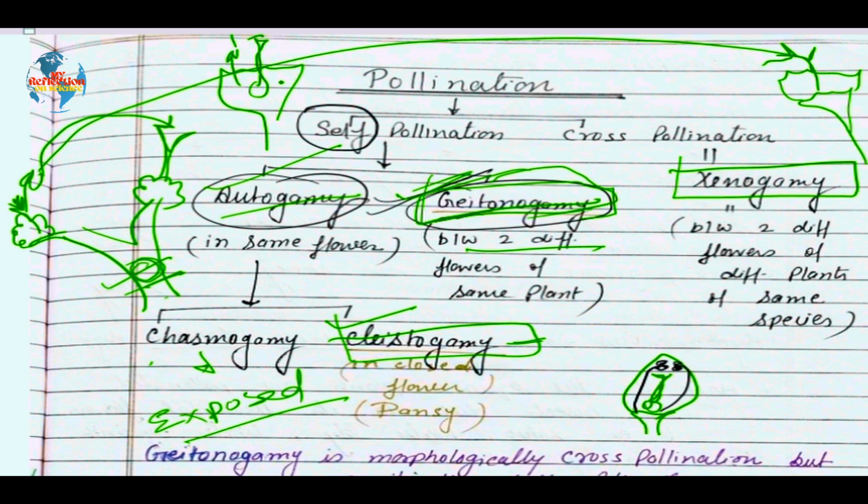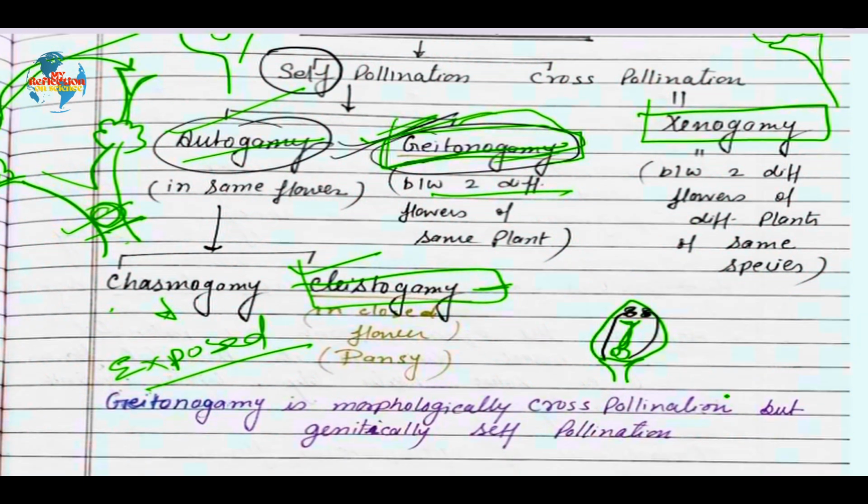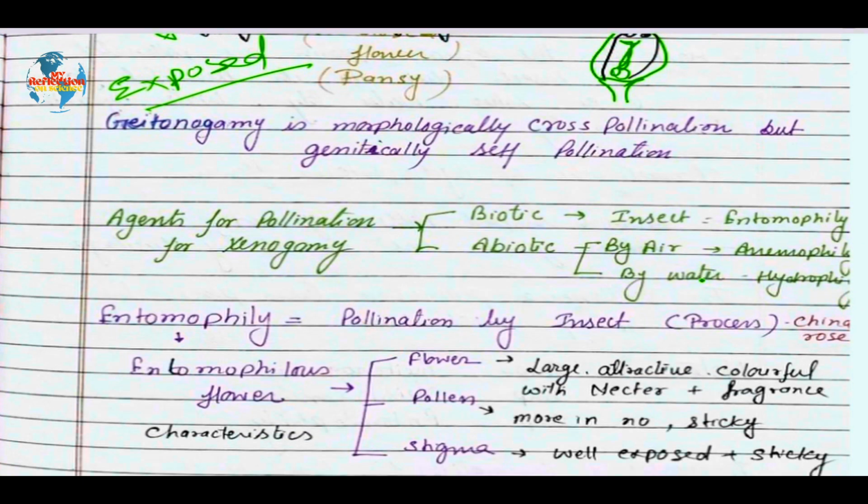And as we know that there is a distance between the flowers which are getting pollinated, there must be need of some pollinating agent, which are called agents for pollination. So depending upon the condition, whether this pollination is taking place by a living organism or the non-living environment, we have classified them as biotic agent and abiotic agent.